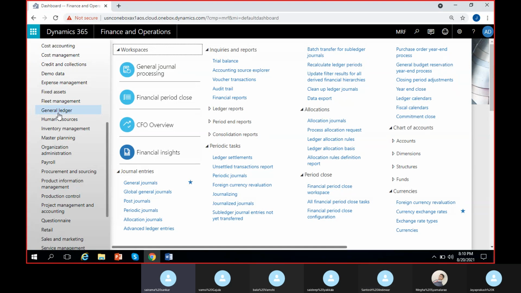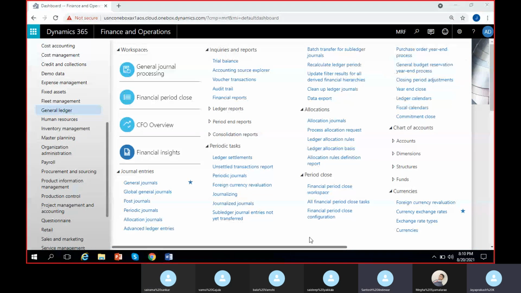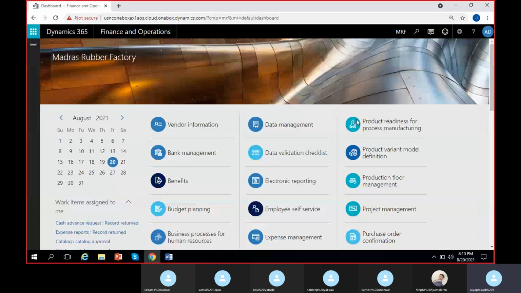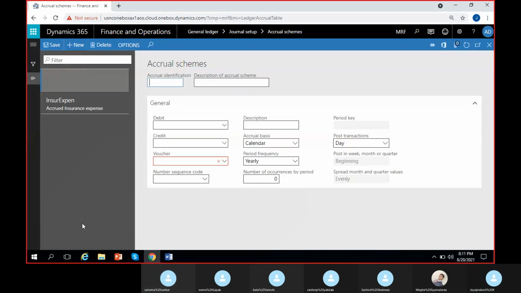Journal setup. Somebody tell something else. Journal setup and accrual schemes. Perfect. General ledger, journal setup and accrual schemes. Very good. So I clicked on accrual schemes. So what now? New. Okay, I'll create a new accrual scheme.